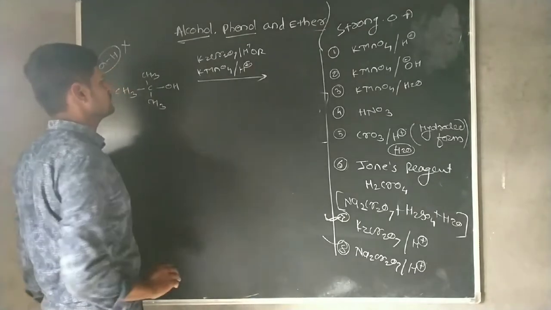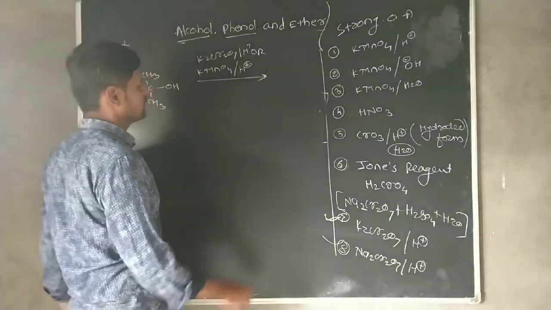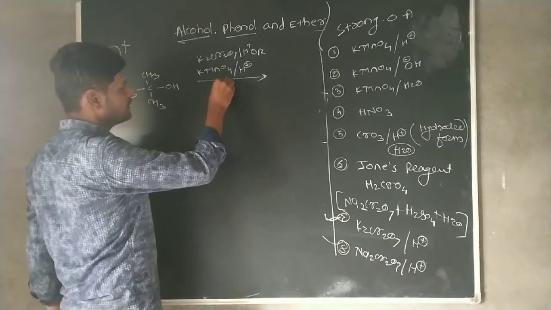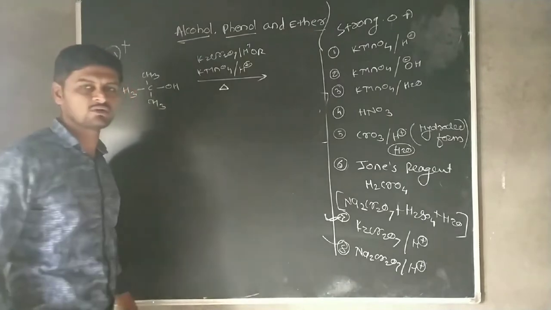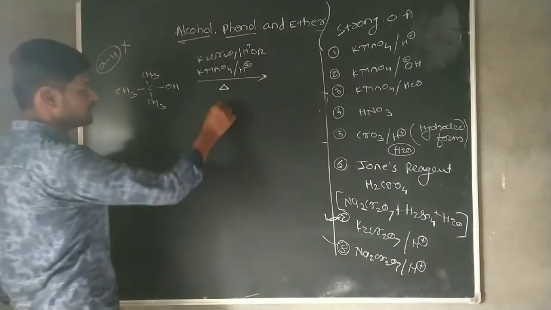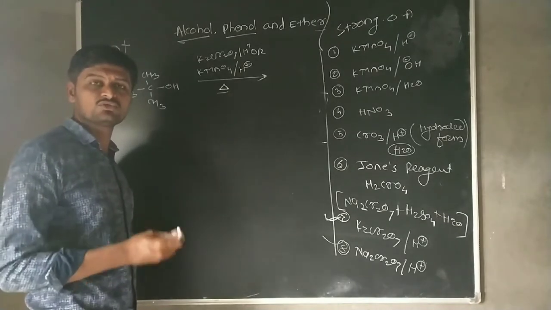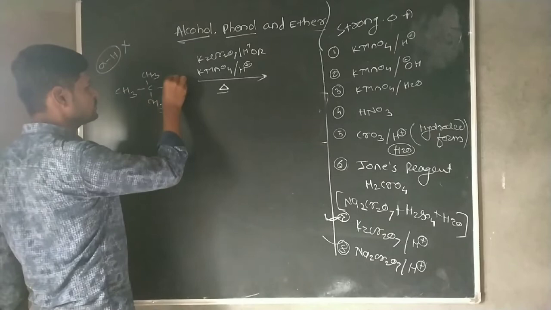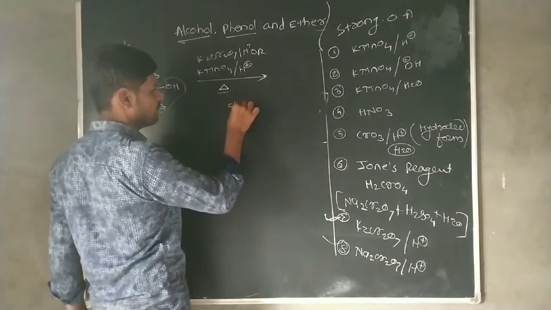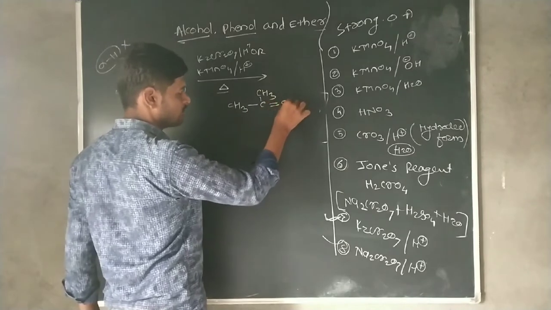Only by using these strongest oxidizing agents, the tertiary alcohol does not show an oxidized product, but in hot condition it gets converted into alkene. By increasing the temperature, the tertiary alcohol shows the dehydration reaction. That means one water molecule is eliminated, and there is a formation of an alkene.